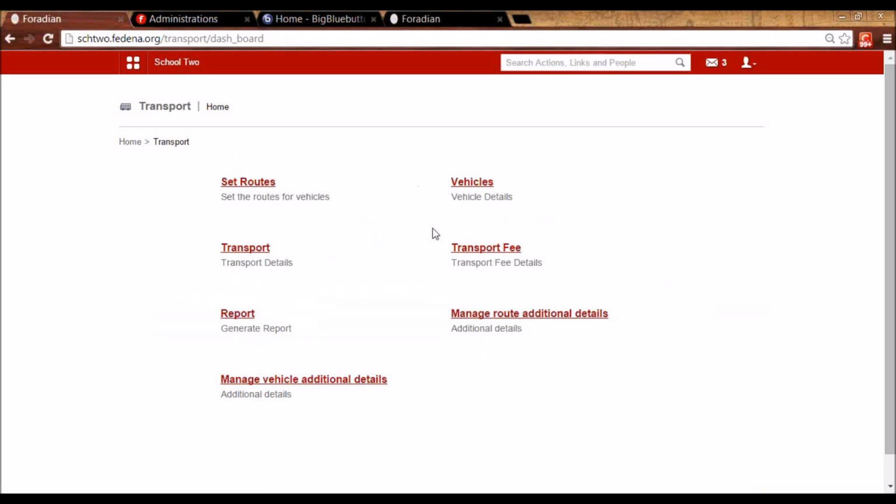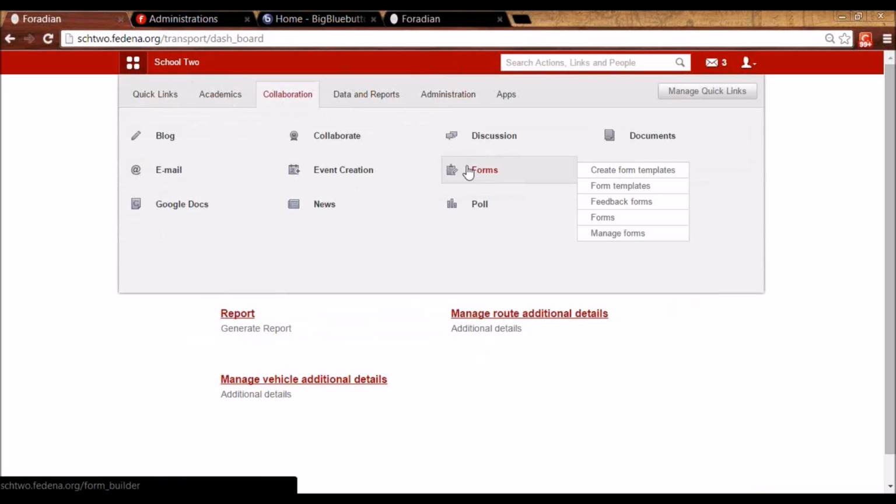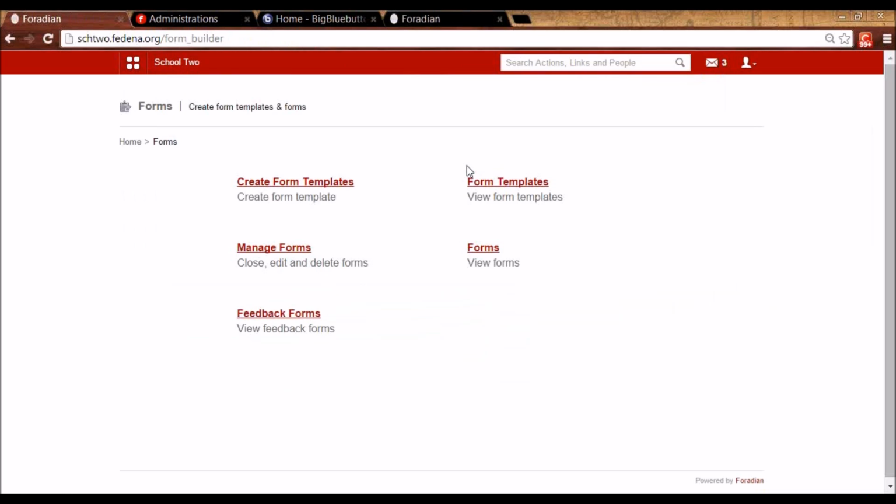The last plugin that we have for today is Form Builder. So we can go to Administration. We can go to Collaboration and we can go to Forms. And the use of Form Builder is that we can take feedback from the users. So it can again be employees or students or both.